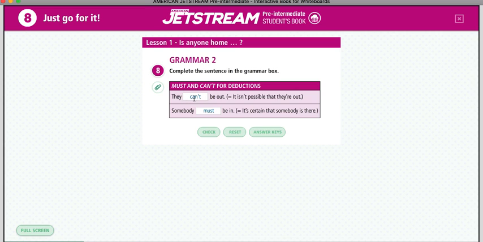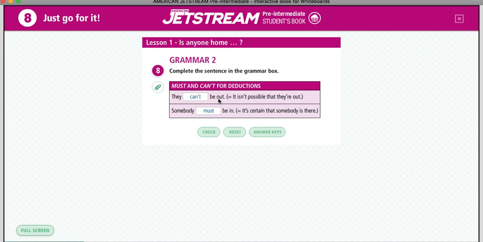In the second place, that is the first sentence over here, they can't be out. It is impossible that they are out. Maybe you are going to visit a friend, or you are outside his home actually, and there are two cars in that house and they are inside. So that's when you can say, well, they can't be out.